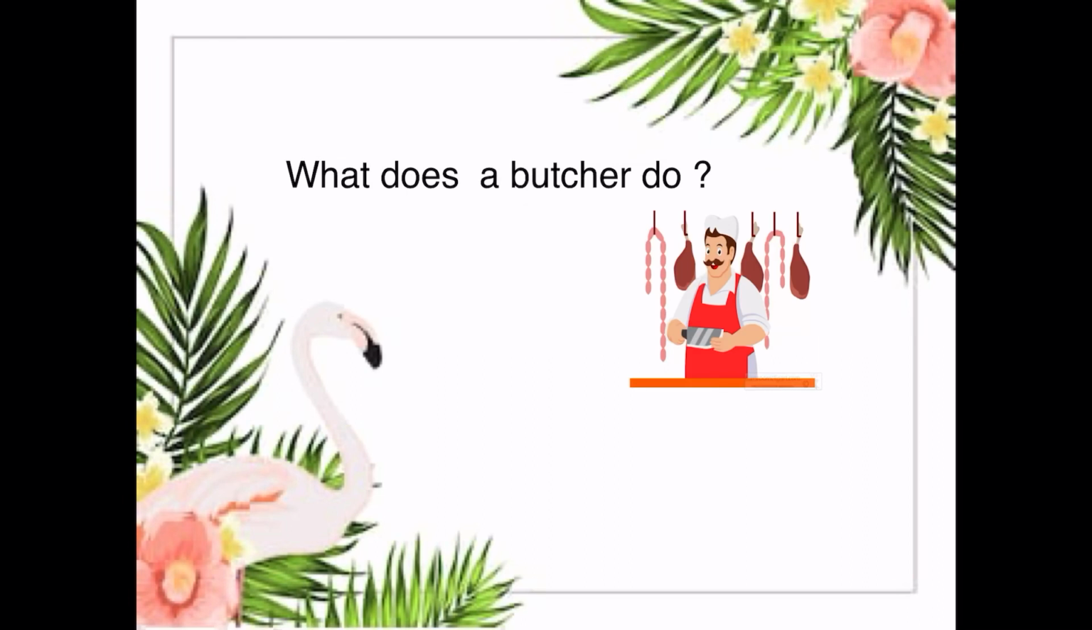I can see a man. Very good. I can see a knife. Excellent. I can see meat. Right? So, what do we call this man? What is his job? So, what is he? He is a butcher.